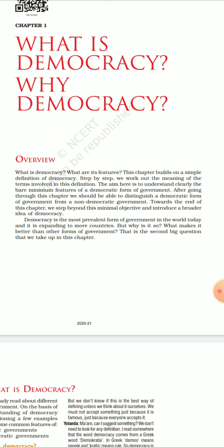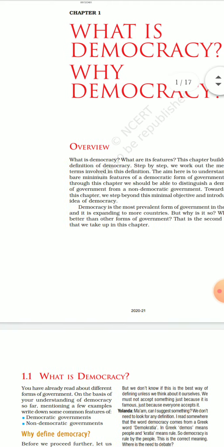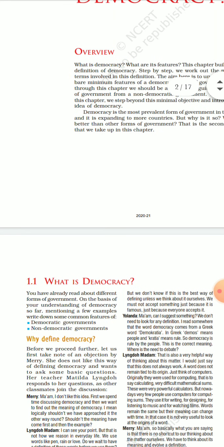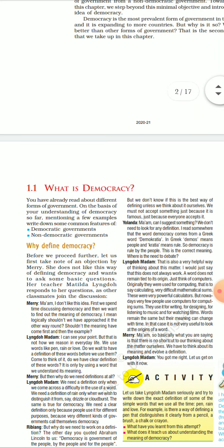Democracy is the most prevalent form of government in the world today, and it is expanding into more countries. Basically, it is the form of government where people are the ruler. People are the deciding authority. People elect the leaders to rule, to form the government. So what is democracy? Democracy is basically a structure in which people elect their own people by the process of voting, by the process of election.